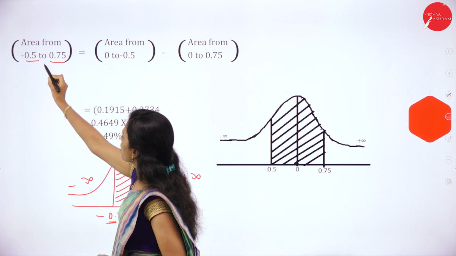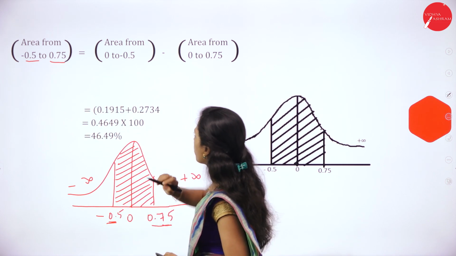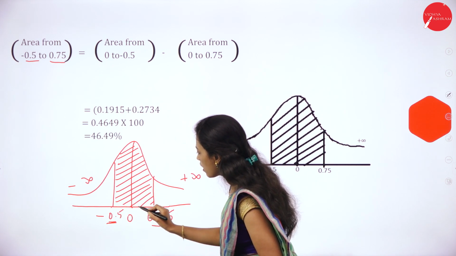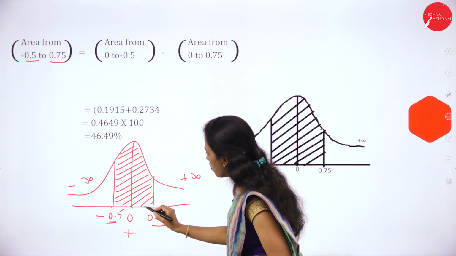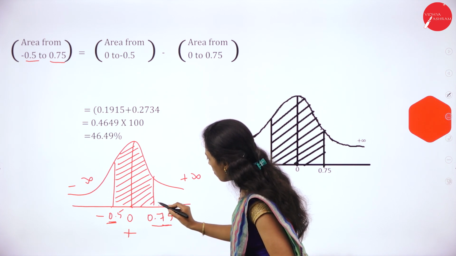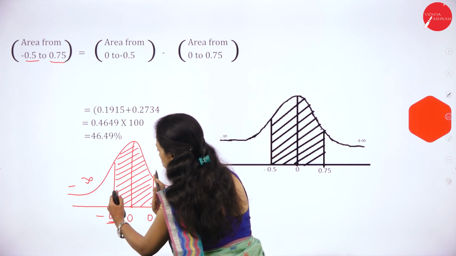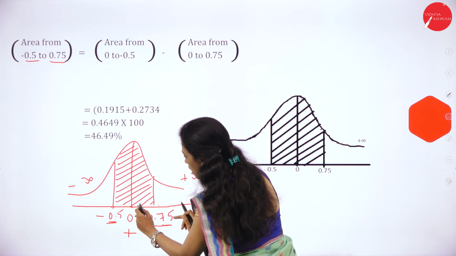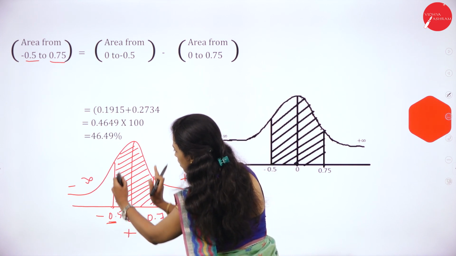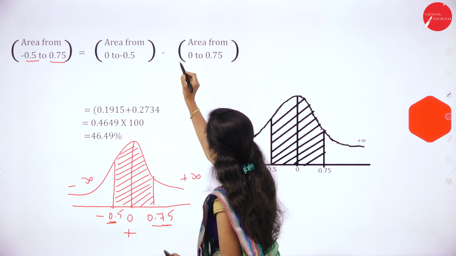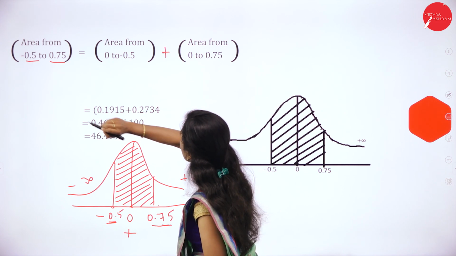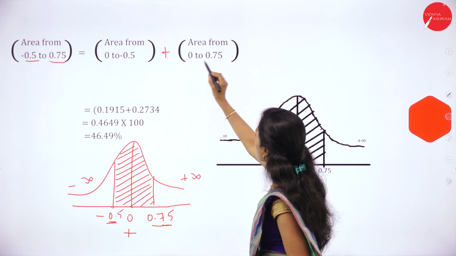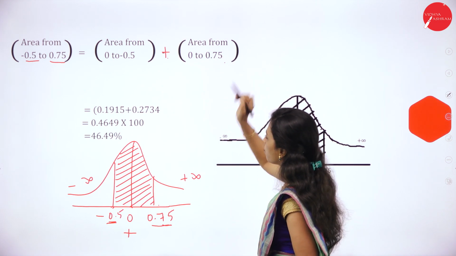So the area from minus 0.5 to plus 0.75 is equal to the marked area: area from 0 to minus 0.5 plus area from 0 to 0.75.